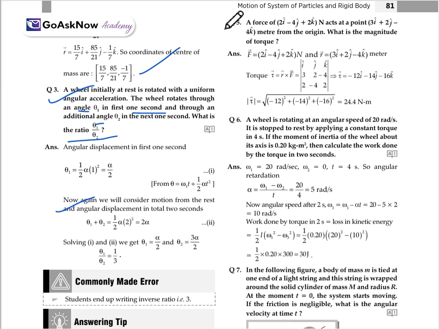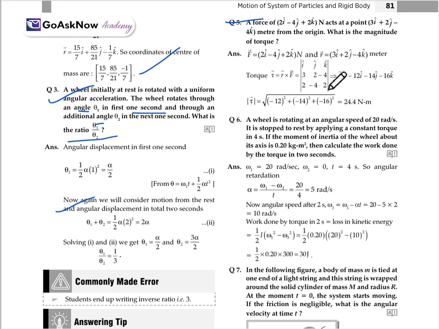Now, again, a force is 2 i cap minus 4 j cap plus 2 k cap, and another equation is there for the position vector in meters. What is the magnitude of the torque? So F is equal to this and R is equal to this, which we already have. As we know, tau is equal to R cross F.